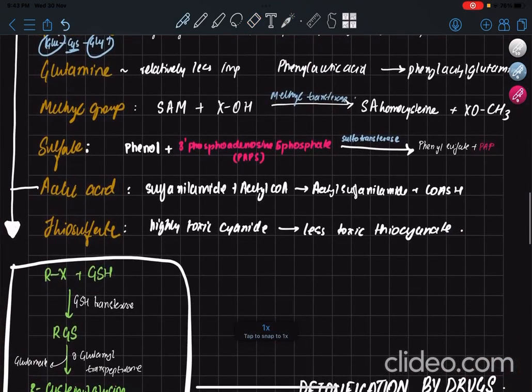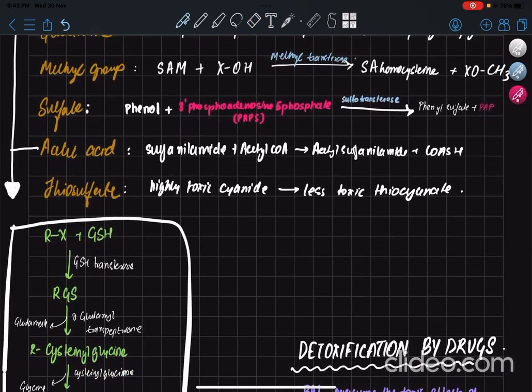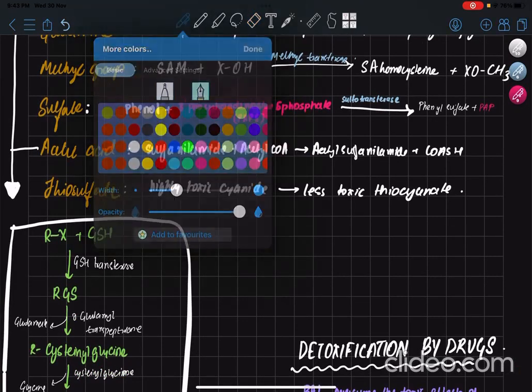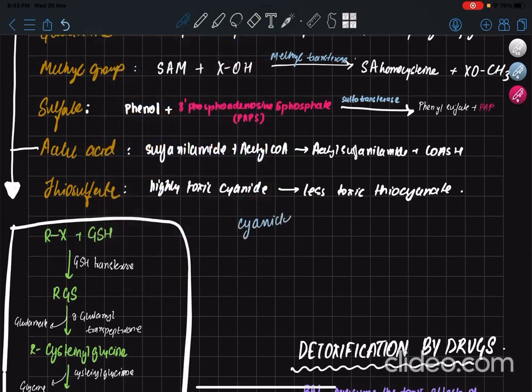The last is thiosulfate. So next, coming to thiosulfate. In thiosulfate, the reaction you simply remember: cyanide plus sodium thiosulfate will give sodium sulfate and thiocyanate.